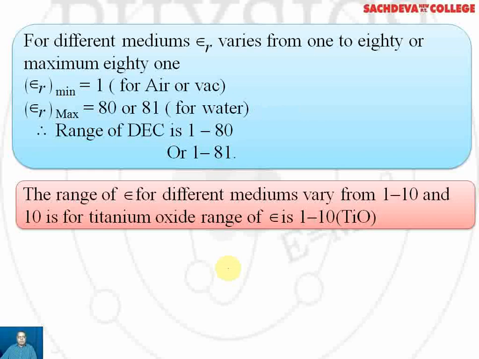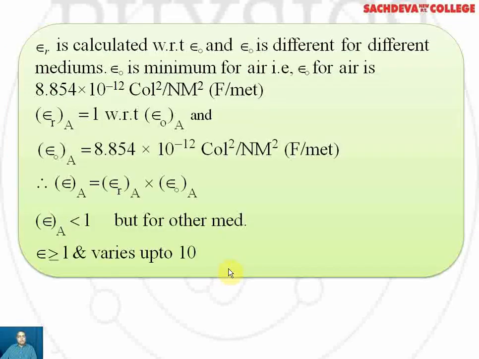But the range of permittivity for the different mediums varies from 1 to 10, and 10 stands for titanium oxide. Epsilon r is always calculated with respect to epsilon naught, and epsilon naught is different for different mediums. Epsilon naught is minimum for the air medium. The values are notified here. Epsilon r for air is 1 with respect to epsilon naught for air.